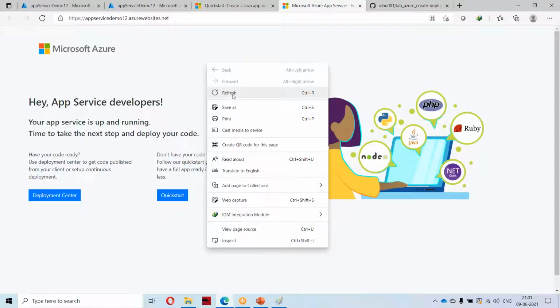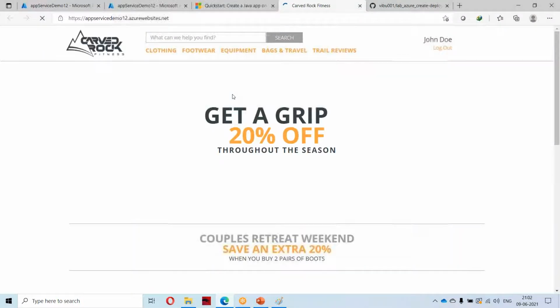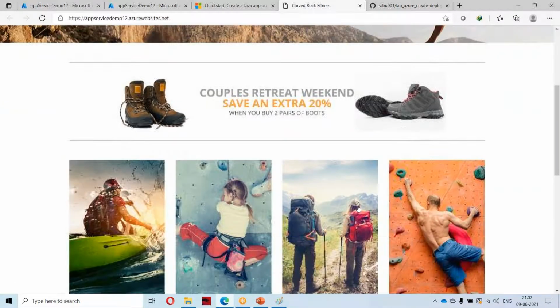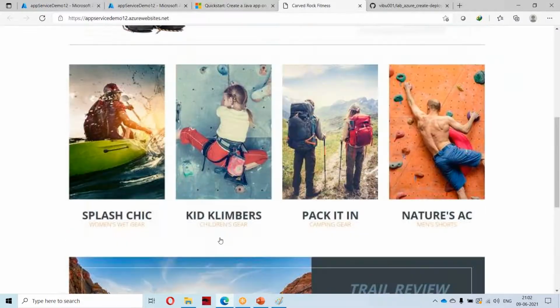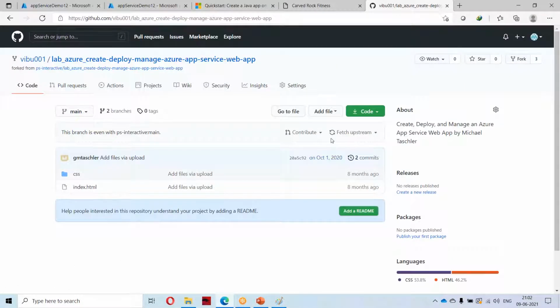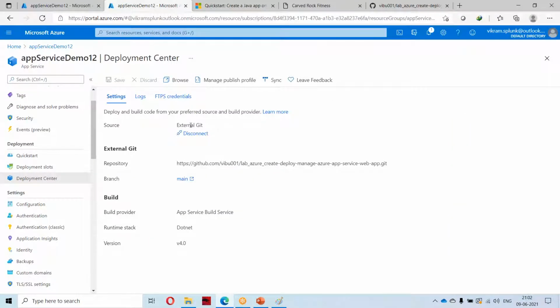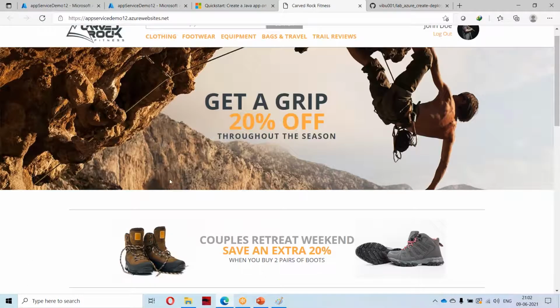Now I will do a refresh. See, the code automatically got deployed and the website is launched. This is the custom website which I have integrated from here. I cloned it from some Git repository, and I am deploying my code. Whenever I give my configuration here, the code automatically gets deployed into the service. Now it is accessible for everyone.